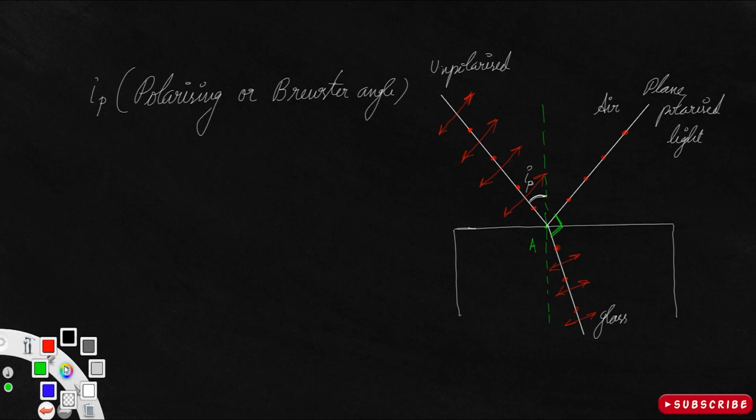Clear? Now we should know what this Brewster law means. Since this is IP, the angle of incidence, the angle between the incident ray and the normal, this is the angle of reflection, that also will be IP, because the angle of incidence is always equal to the angle of reflection by laws of reflection. And let me take this as RP, the angle of refraction, that is the angle between the transmitted ray, the refracted ray, and the normal.